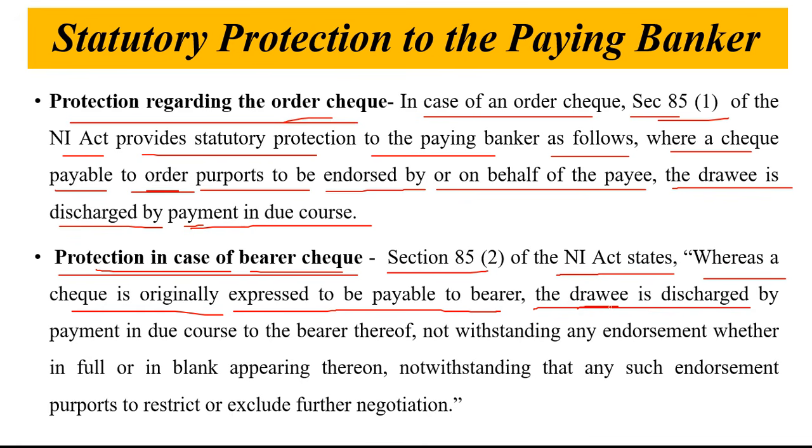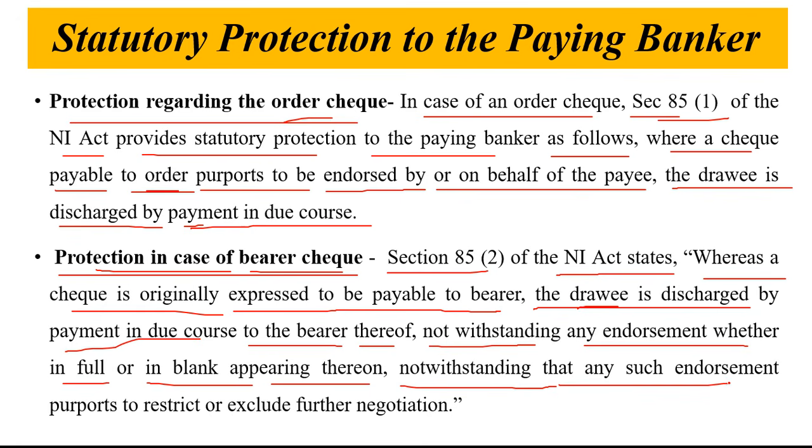The paying banker. So the paying banker is also called the drawee bank. The drawee is discharged by payment in due course to the bearer thereof, notwithstanding any endorsement, whether in full or in blank, appearing thereon, notwithstanding that any such endorsement purports to restrict or exclude further negotiation.